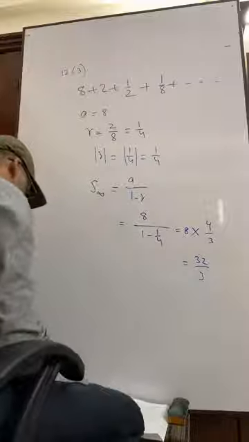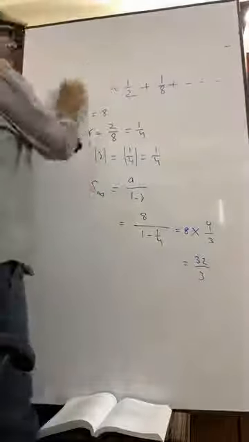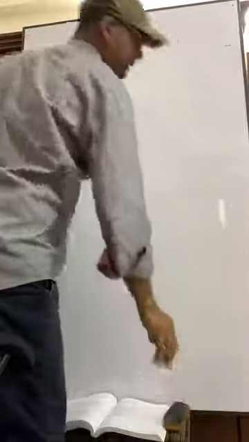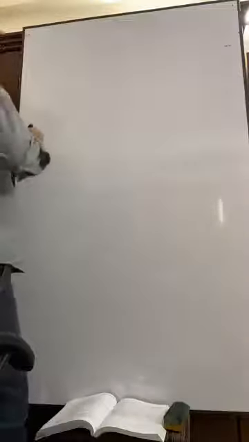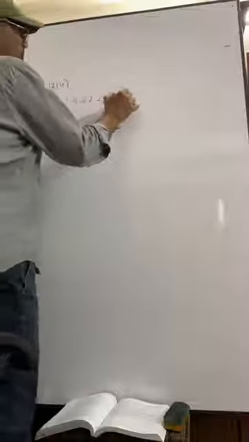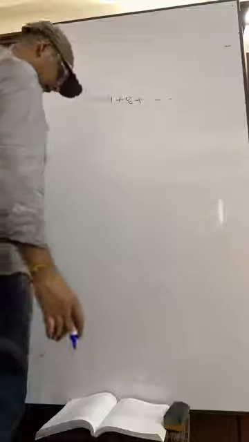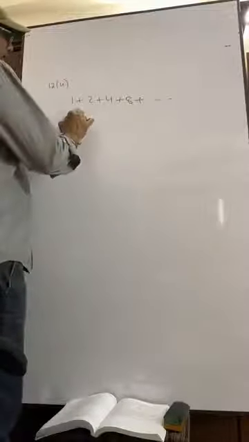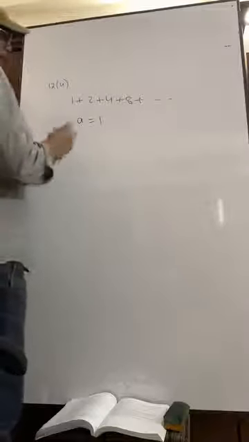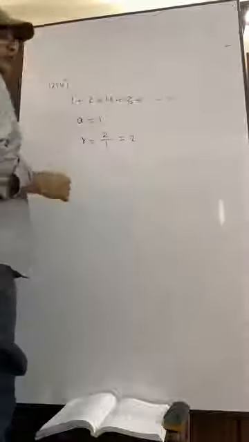Now go to question number 4. Question number 4: 1, 2, 4, 8, like this. You have to find the sum up to infinity if it exists. So what is A? A equals 1. Very good. What is R? R means second term by first term, which equals 2.